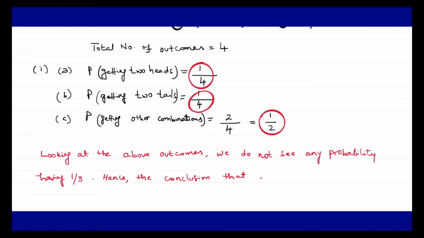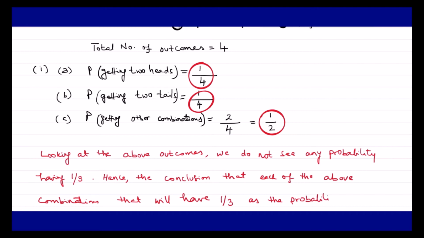Hence the conclusion that each of the combinations will have 1 upon 3 as the probability is not correct.